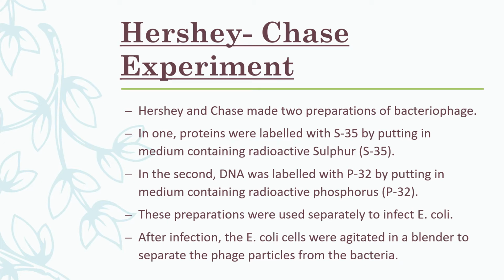This is very important to know because the experiment is based on this fact only. The sulfur is present in the outer coat, which we call the capsid, and the phosphorus is present in the DNA. Means sulfur is not in the DNA and phosphorus is not in the coat. Understand? So they prepared two varieties of bacteriophages. One type has S35 and the other category has phosphorus 32, the radioactive one.